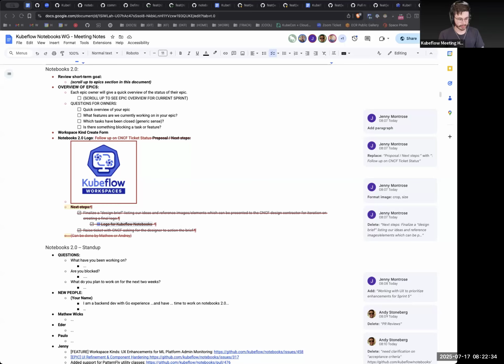If the design team needs any input, have them either start a thread on the Kubeflow Notebooks channel or directly message Matthew and Jenny Montrose on Slack.